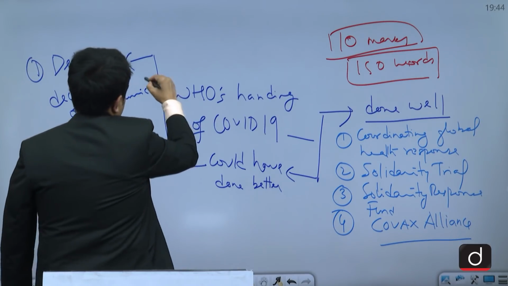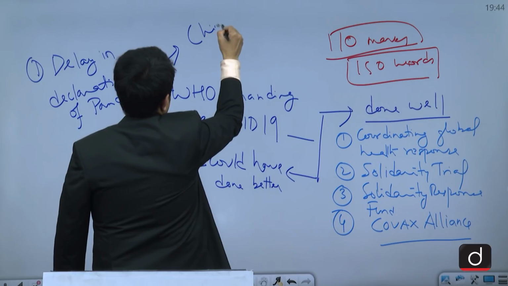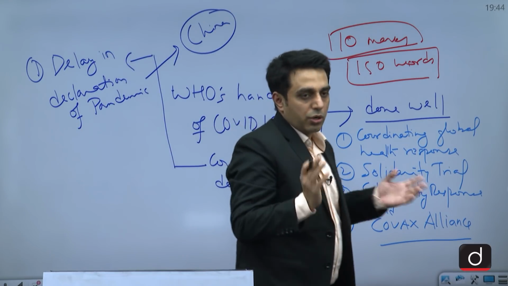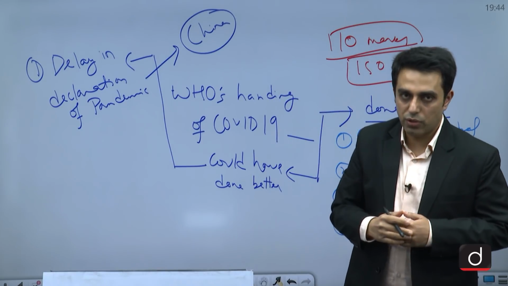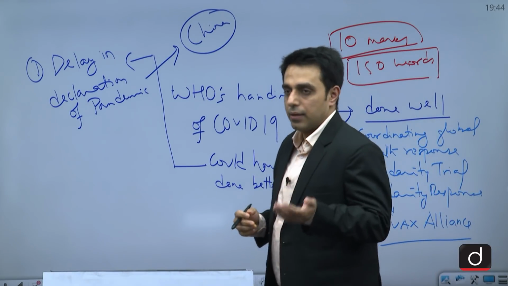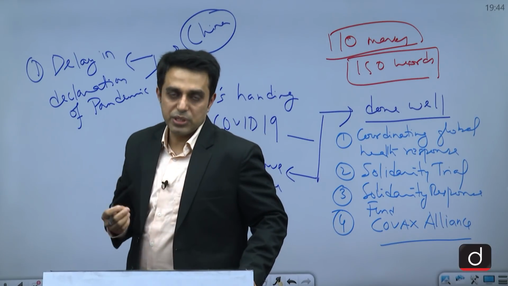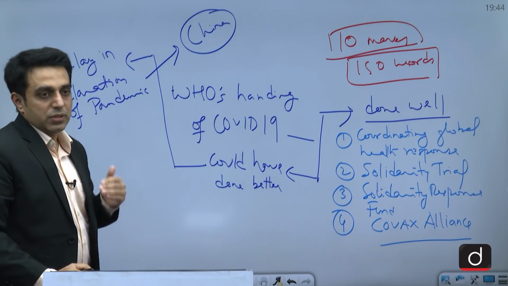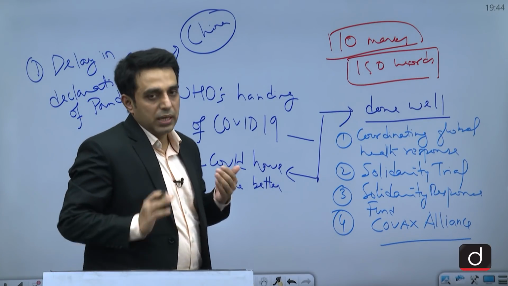And for this largely China was responsible, because the information was coming from China. WHO did not have any independent source of verification or any way of making China give information faster. It could only ask for the information, and China was taking its own sweet time to deliver it.